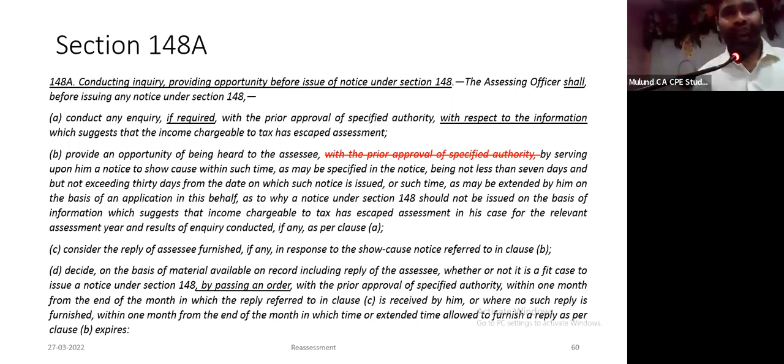Show cause notice will be issued. You will be provided the material, the information. You reply why a notice under 148 should not be issued. In your reply, you can say there is no information which suggests income has escaped assessment. Please provide details which are in your possession. In all probability, they are simply having information on the insight portal or information from the investigation. इसके अलावा उनके पास एक पेपर नहीं है.